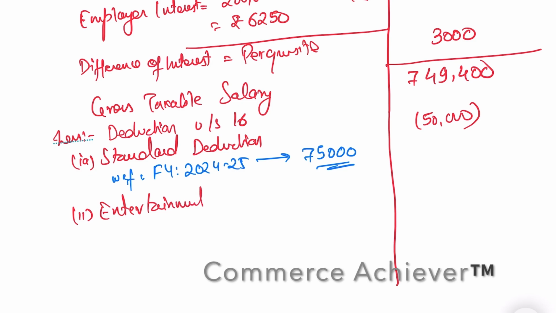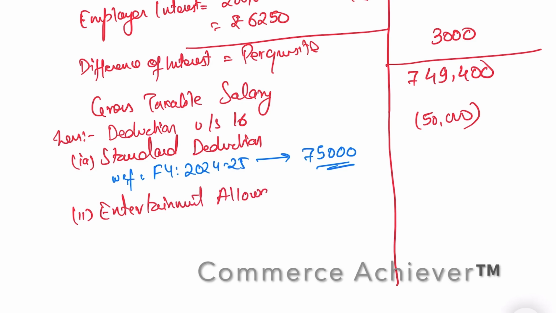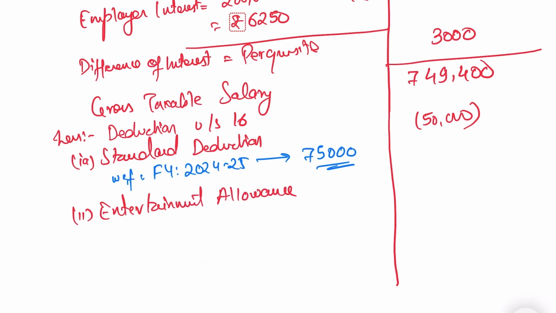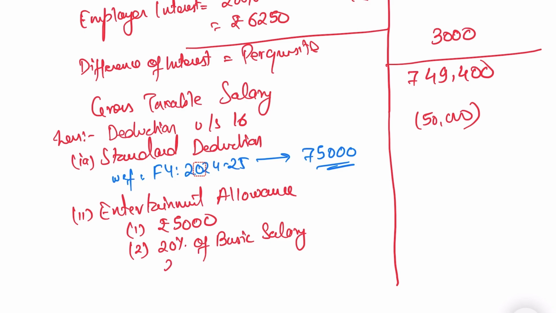And then we have entertainment allowance. This deduction is only given to the government employee. If the employee is not a government employee, it will not be allowed. So we have a statutory limit of rupees 5,000 of entertainment allowance. Then we have 20% of basic salary, which is 20% of 3,60,000, that is 72,000.